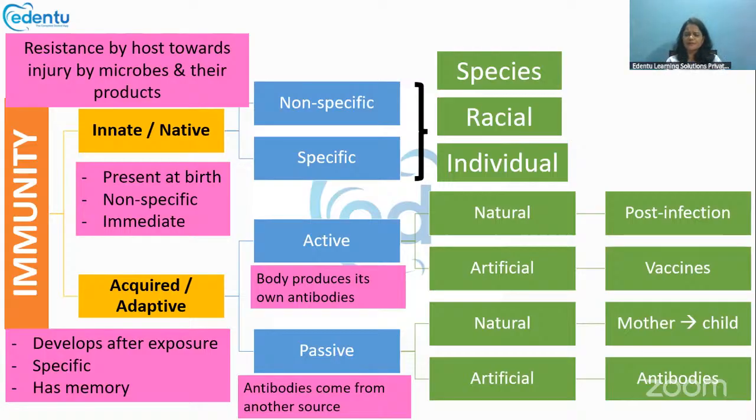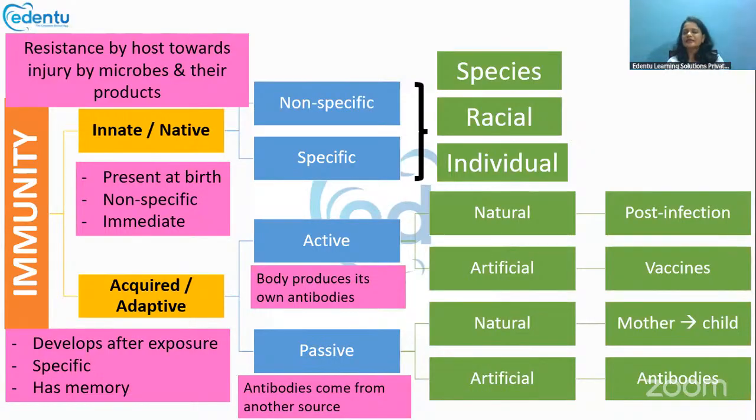Okay, so we as a human species are not susceptible to any plant pathogens. The ones that affect the plants cannot affect us. So we are innately immune against such pathogens.